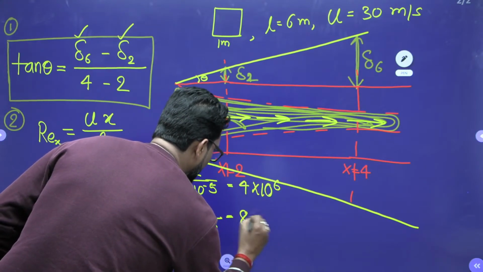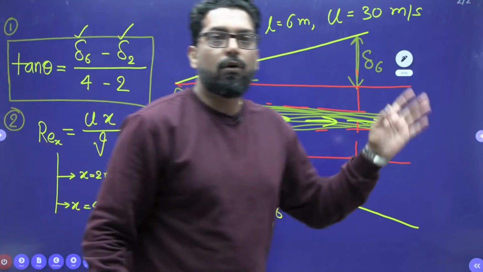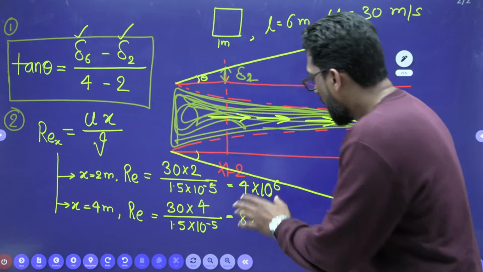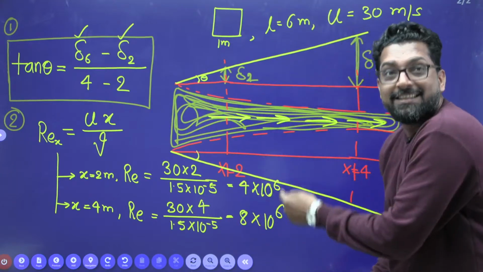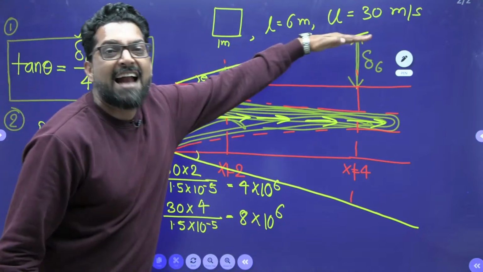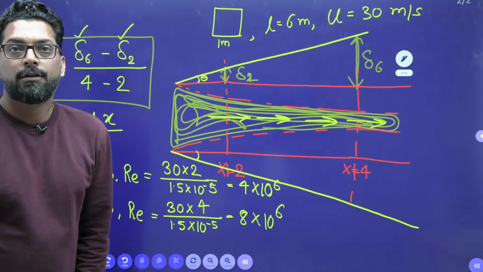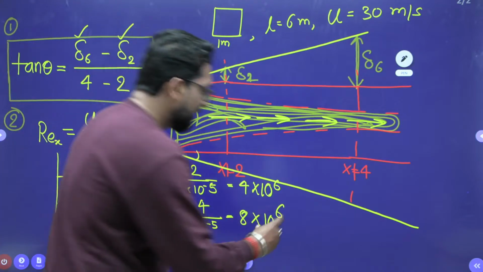See the beauty. Now you tell, sir, is this laminar or turbulent? Because there is a flat plate, is it laminar or turbulent? It is turbulent flow.